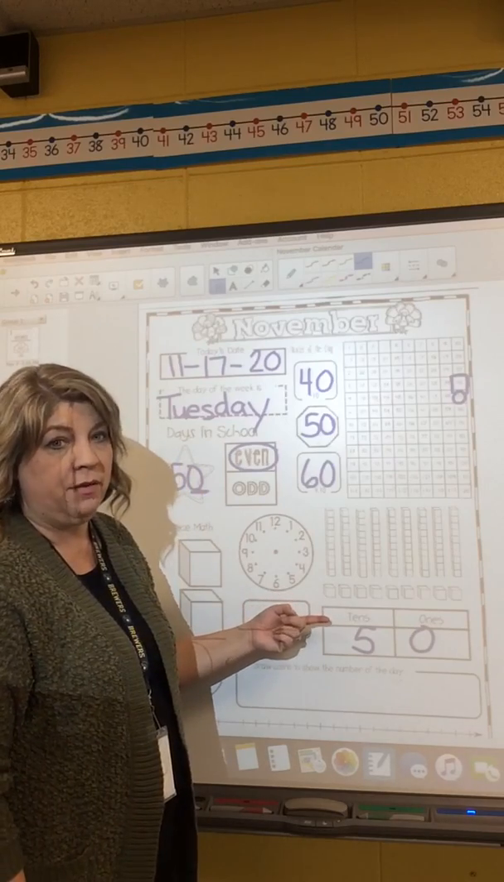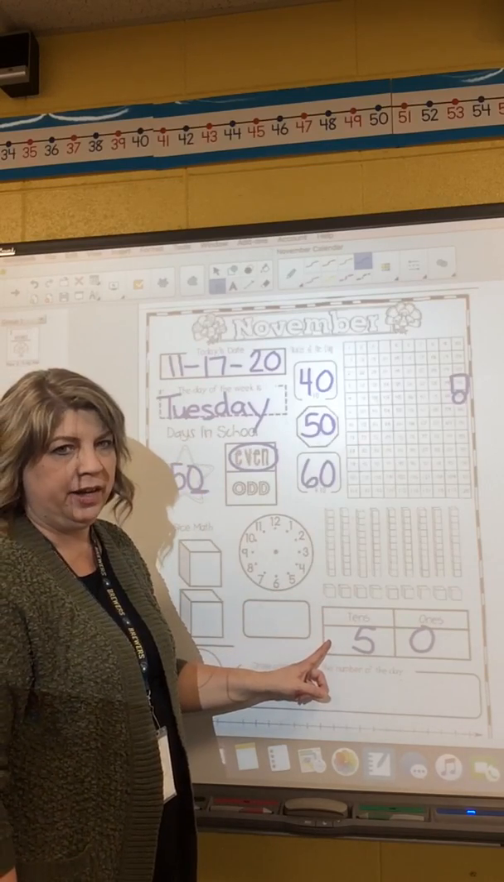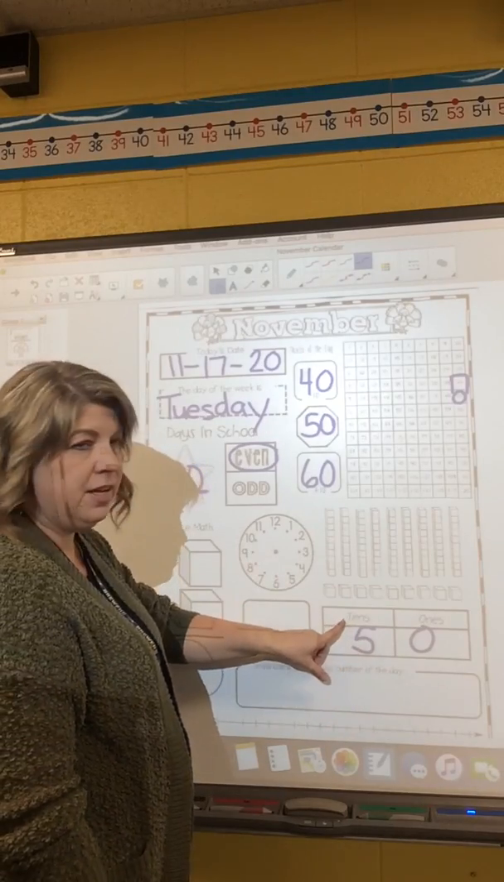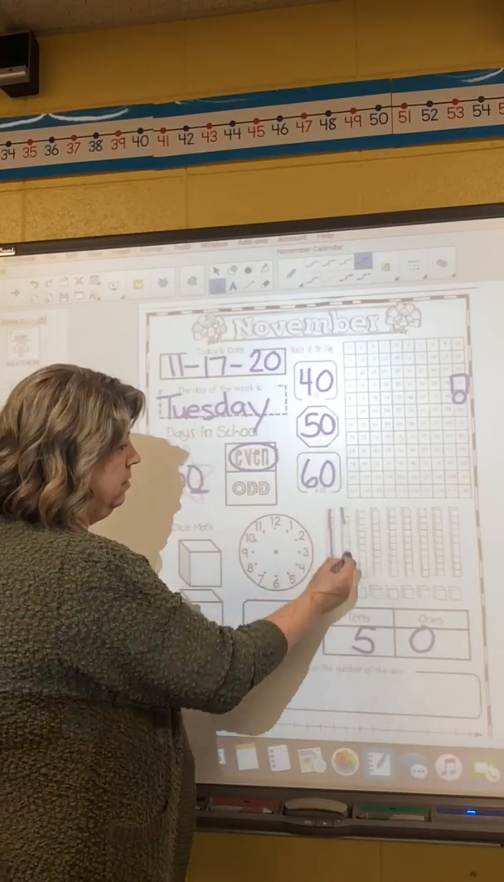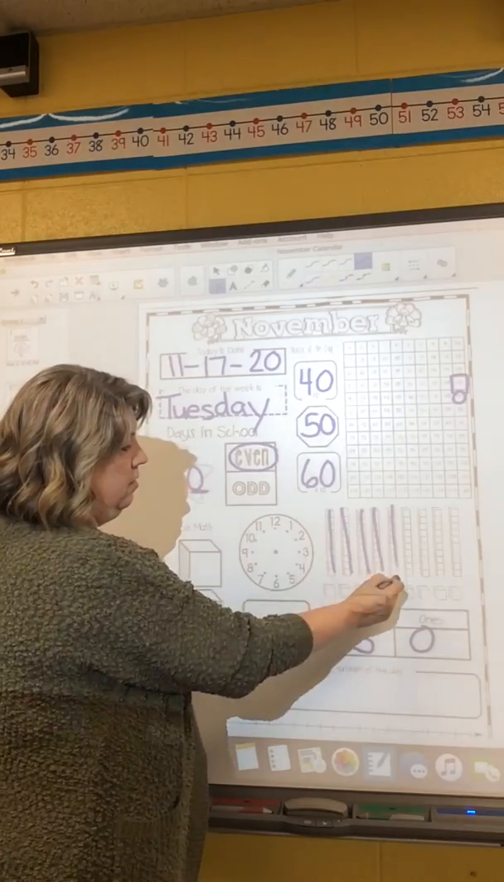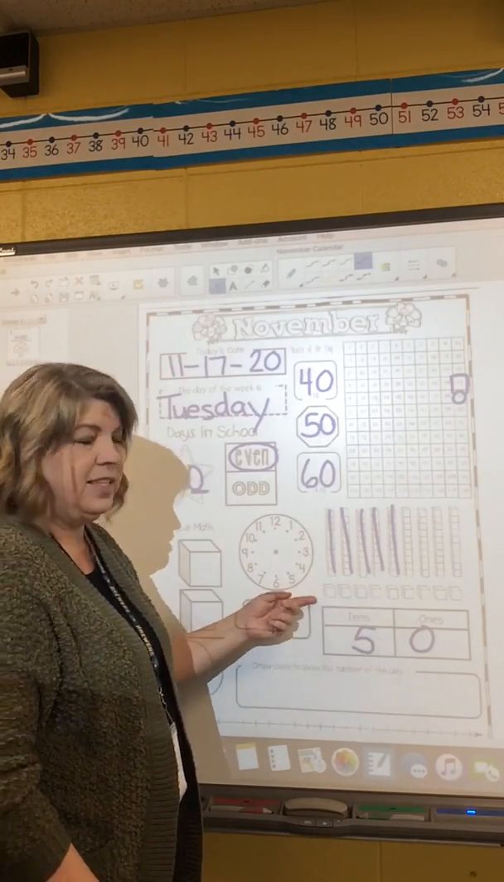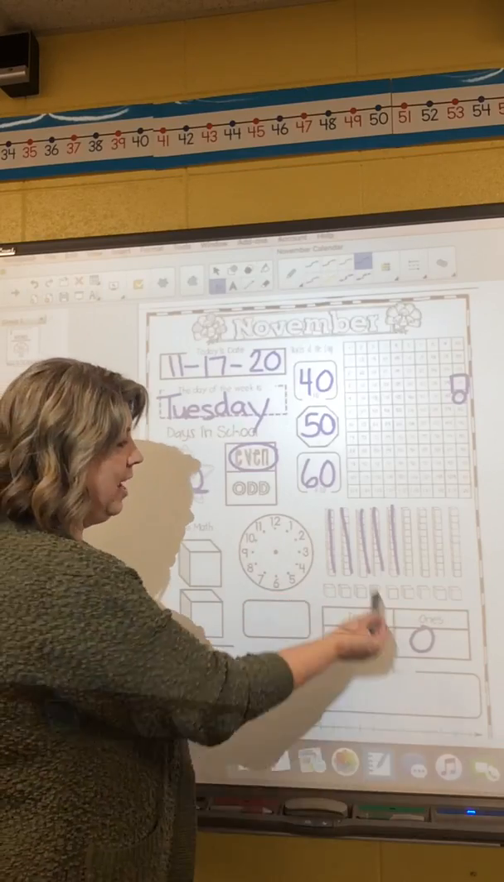A pretty easy one today, right? How many 10 sticks did you color in, or did you mark? You should have marked 5 because it says 5 tens. 5 tens, and how many cubes today, or how many ones? None. It says 0. So let's count our 10 sticks.